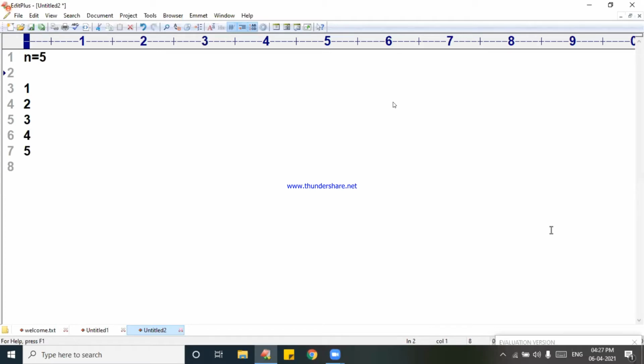I need to print 5 numbers. If n is minus 5, I should say invalid input. If n is 0, I should say invalid input. n must be a positive number, only then I want to go for it. Dear students, come to this point, I will say n is equal to 5. I need to start from 1, next 2, next 3, 4, 5.